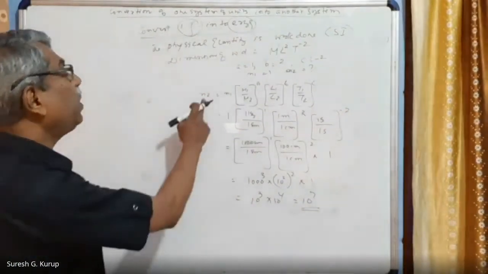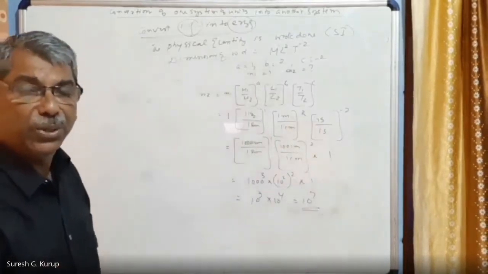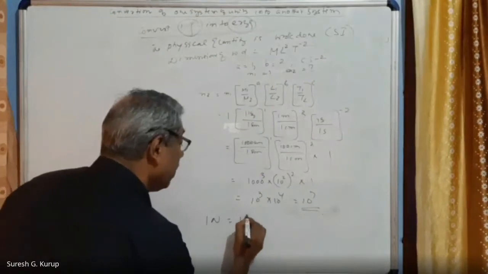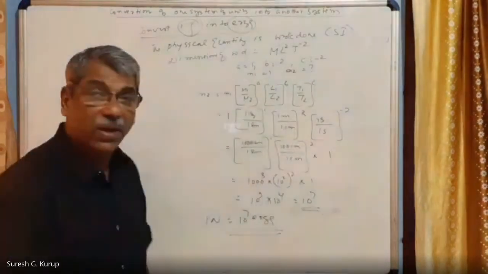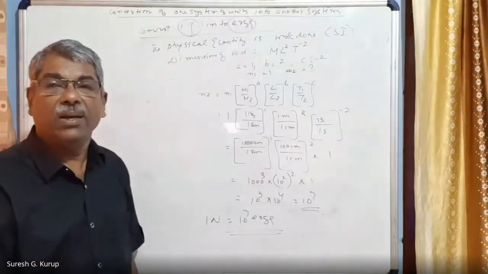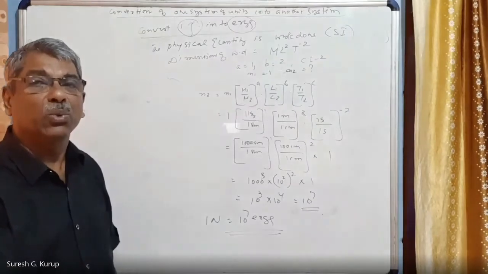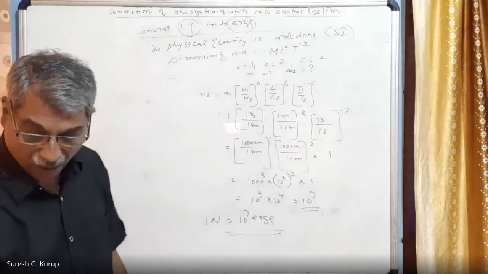So the value n2 you got is: 1 joule, when converted into erg, is equal to 10 raised to 7 ergs. This way we can convert a physical quantity's unit in one system into the unit in the other system. So these two questions we have discussed.